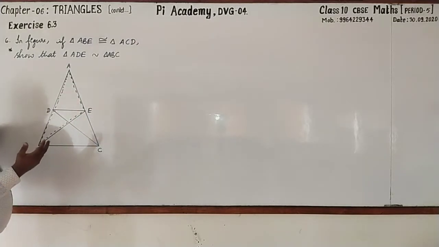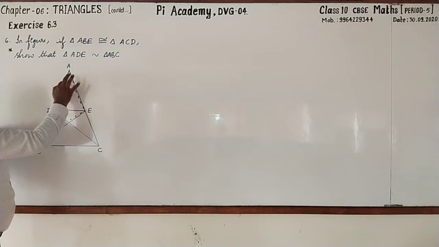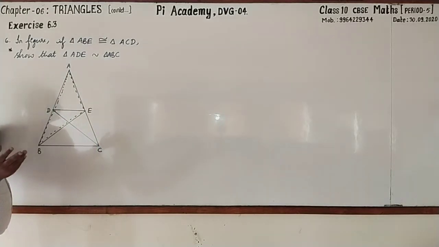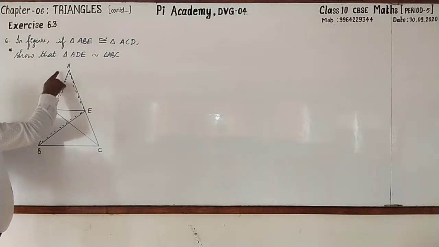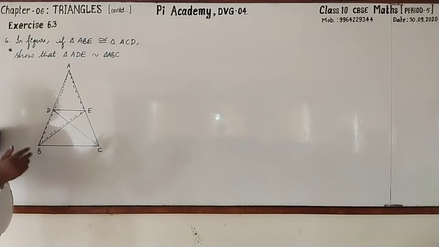How? We have different similarity criteria. Look here. When you take the triangles ADE and ABC, A is common. And for the remaining, to use SAS, we need AD by AB equal to AE by AC. Have they given that? No. Then how can we go for proving that?